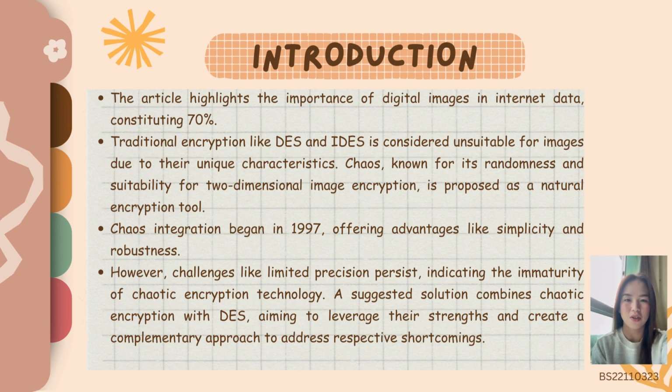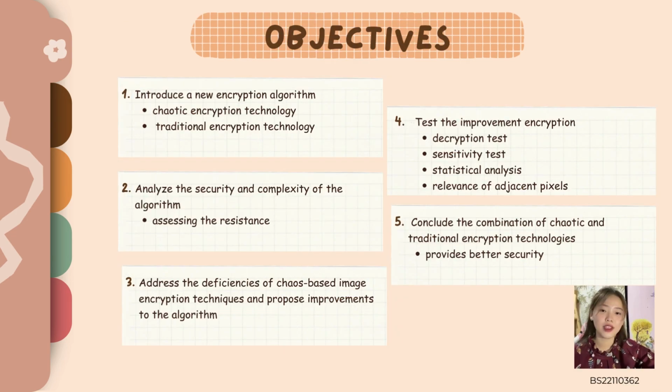A proposed solution combines chaotic encryption with traditional DES encryption for digital image encryption. The method is analyzed for its pros and cons, and improvements are suggested to address its limitations. The goal is to leverage the strengths of chaotic and DES encryption, creating a complementary and effective approach to overcome their respective shortcomings. Moving on to the objectives of the paper.